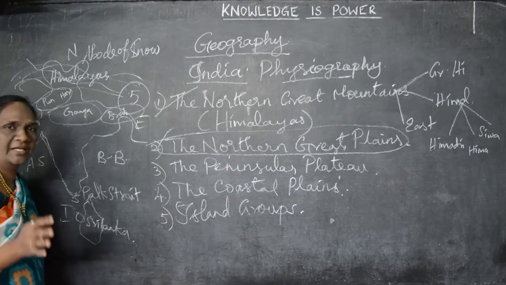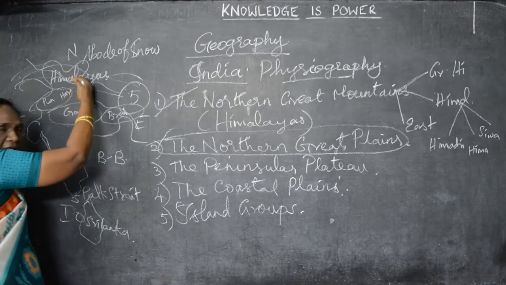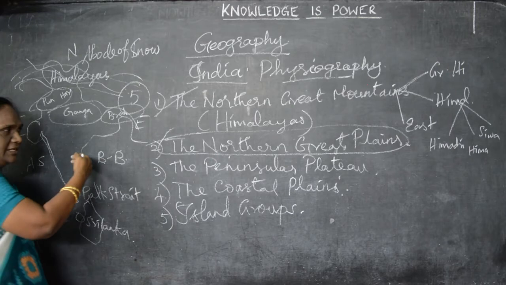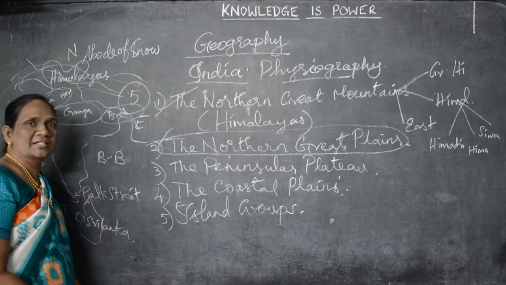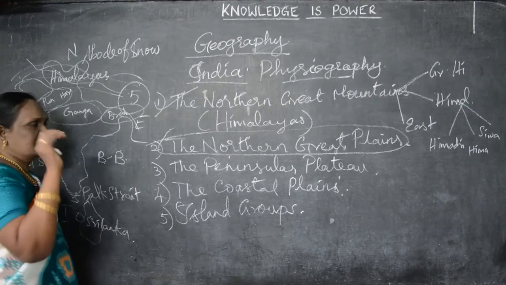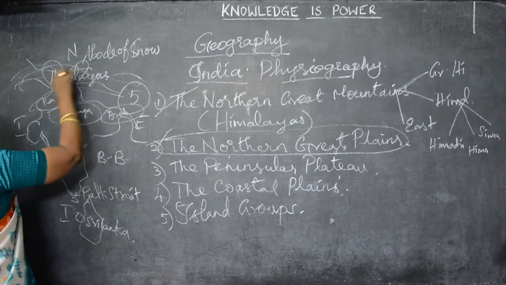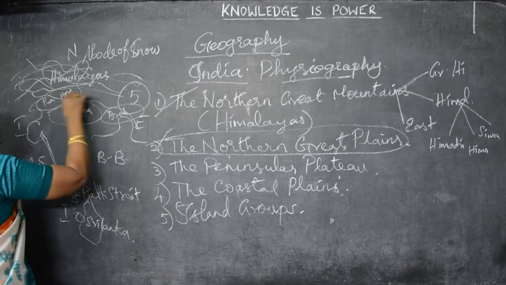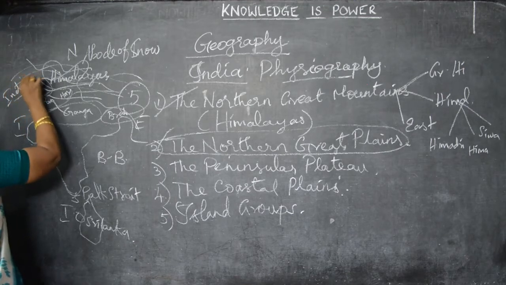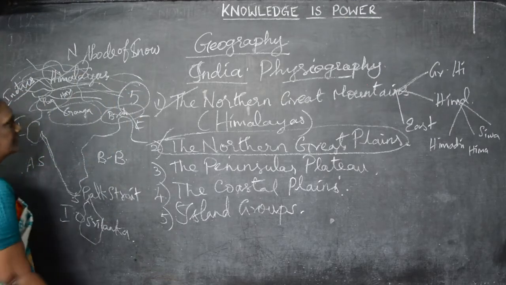Actually, what are called plains? They are the sediments of the soil. From the great Himalayas, many perennial rivers flow towards the south of the Himalayas. We saw that. What are the important rivers we saw yesterday? The great Indus River. It has 5 tributaries: the Sutlej, the Neelam, the Ravi, the Beas. Here the river Indus has 5 tributaries. It originates from Pakistan and flows towards the Himalayas.